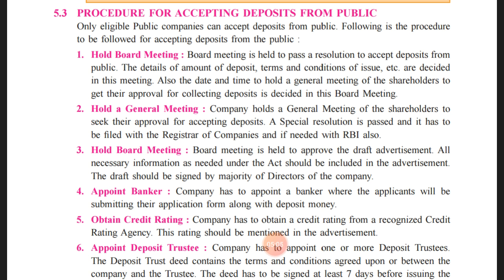Each and every piece of information which is relevant for the investor to invest in the company needs to be in the advertisement, and this advertisement should appear in two leading newspapers: one leading newspaper in English, and another leading newspaper in the regional language which has more circulation in that particular state. So two leading newspapers should carry this advertisement.